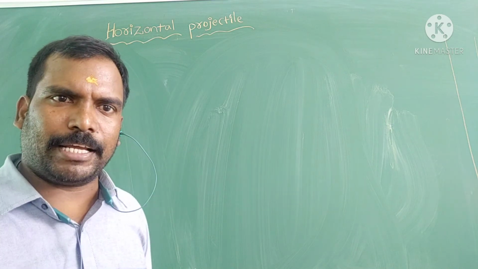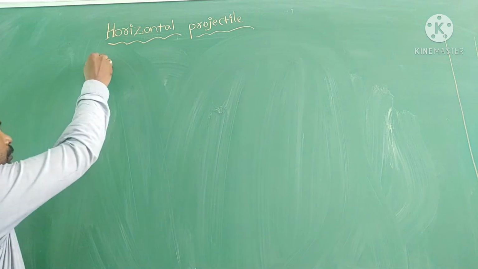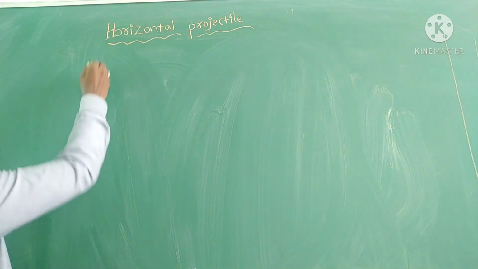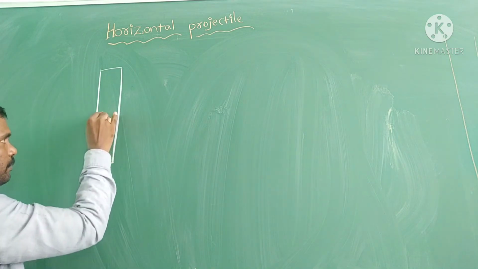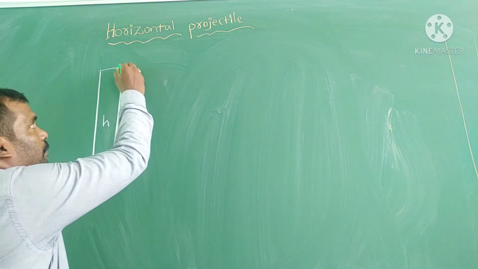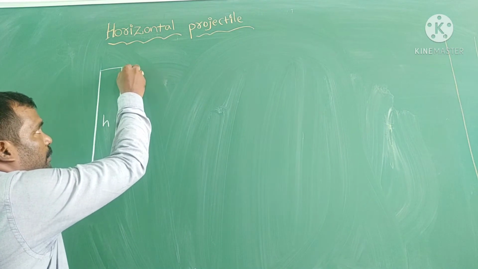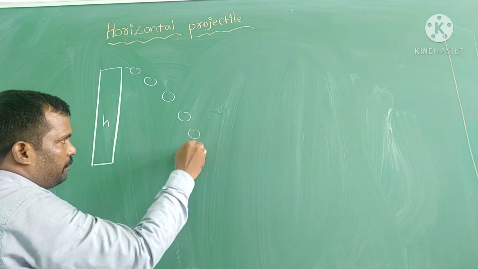First of all, diagrammatically, for horizontal projectile, this is the tower of height h. From this tower, a ball is thrown like this, and the ball reaches the ground.